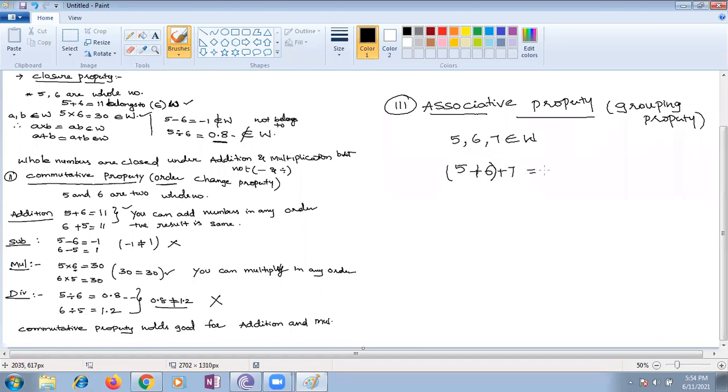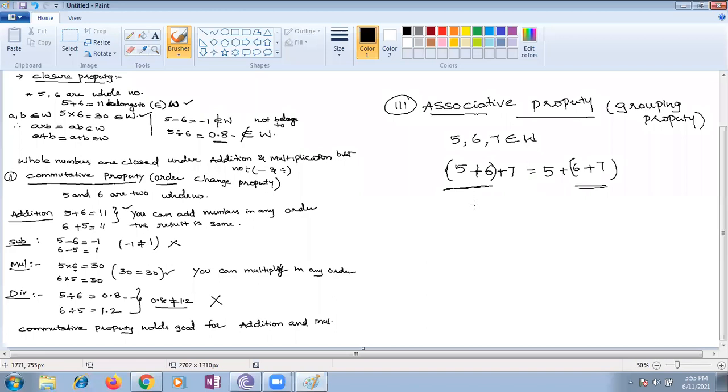This is one way. Or else I can group the other two numbers, 6 and 7. So what are the groups here? First I'm grouping 5 and 6, and the second time 6 and 7. You see whether, if I'm grouping like that, the result remains the same or not, we will check now.